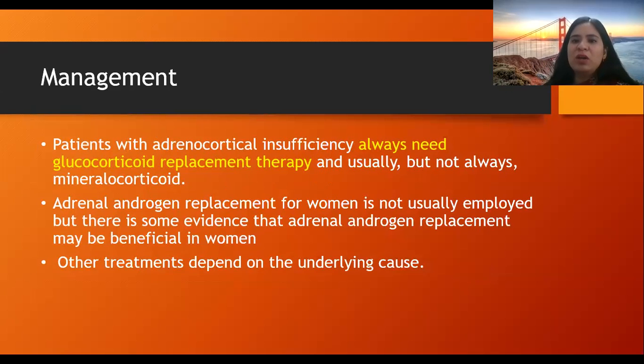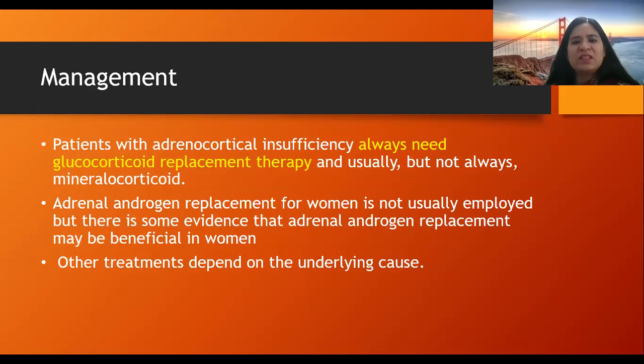Mineralocorticoid aldosterone is not usually required, but cortisol is needed very much. And adrenal androgen replacement for women is not usually employed, but there is some evidence that it may be beneficial in women because after menopause, the androgens are required to maintain the estrogen values.